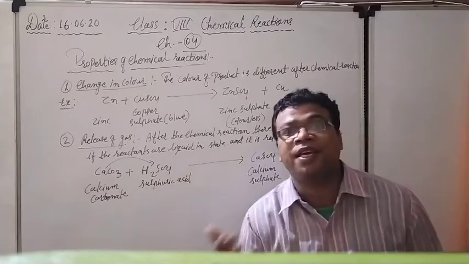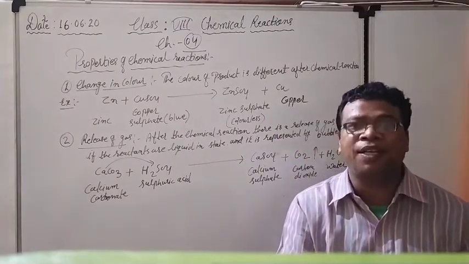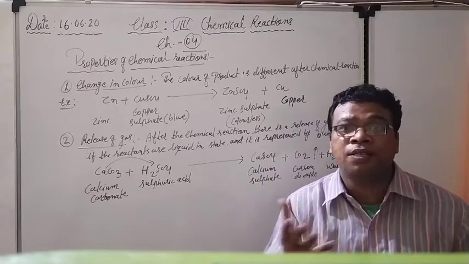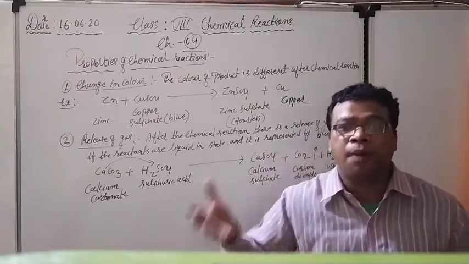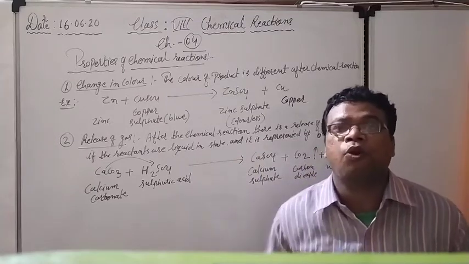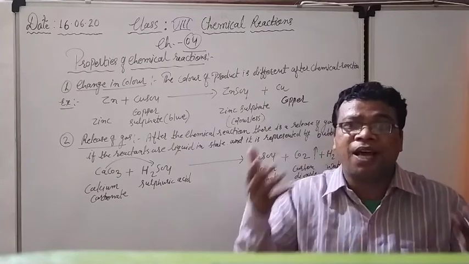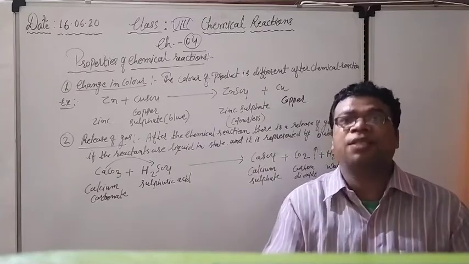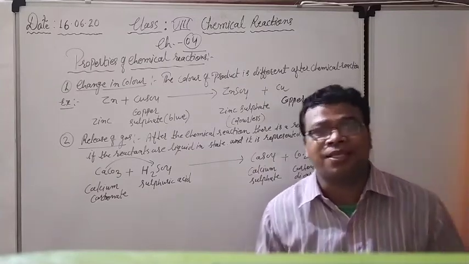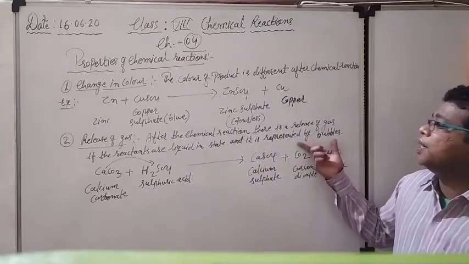हमको कैसे पता चलेगा कि गैस का फॉर्मेशन हुआ है? So whenever we are doing that particular activity in the laboratory, we will see some bubbles coming out. Some bubbles are appearing from the bottom of the test tube, from the bottom of the beaker, and they are rising. That we can see with the help of our eyes. So it will be seen in form of the bubbles. Bubbles के रूप में नजर आते हैं.